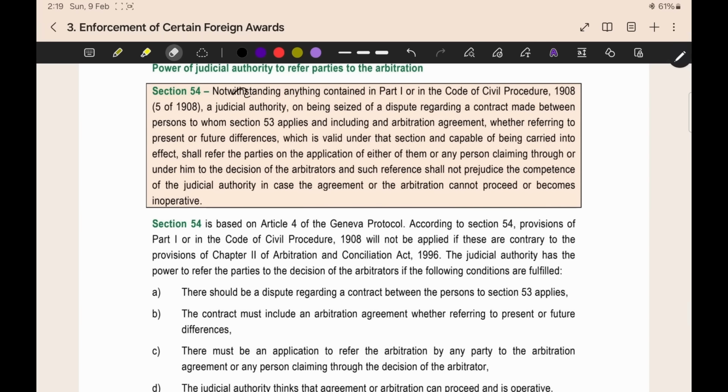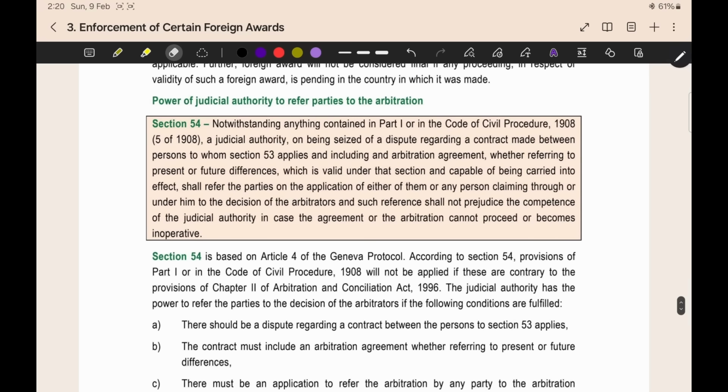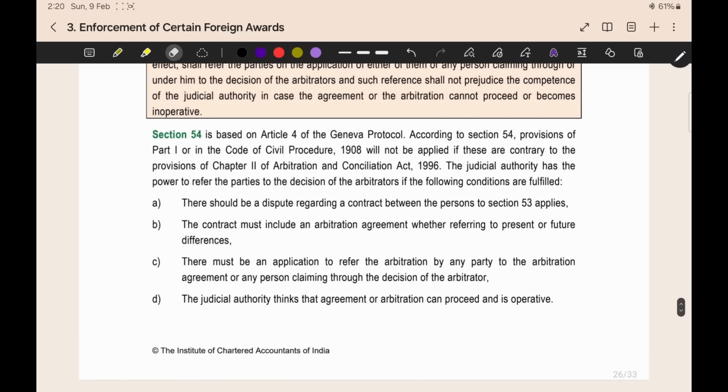One more point is that this is a notwithstanding provision. Notwithstanding anything contained in part 1 or in the Code of Civil Procedure. Now, this is a notwithstanding condition. That means that this section number 54 is superior. Only this will prevail even if anything contrary is given in part 1 or Code of Civil Procedure. For example, something is given in section number 54 and something opposite is given in part 1 or Code of Civil Procedure. Now what will you follow, whether you will follow part 1 or Civil Procedure or you will follow section number 54? Here, since it is a notwithstanding provision, you have to follow section number 54. This is the main point here. And then these are the 5 pointers which should be satisfied for referring the parties to arbitration.